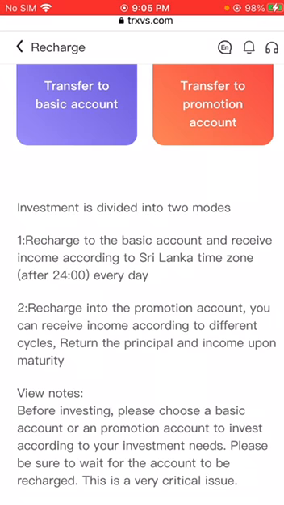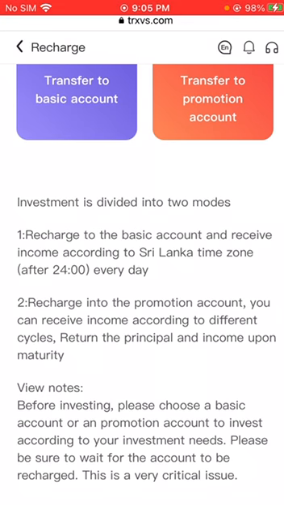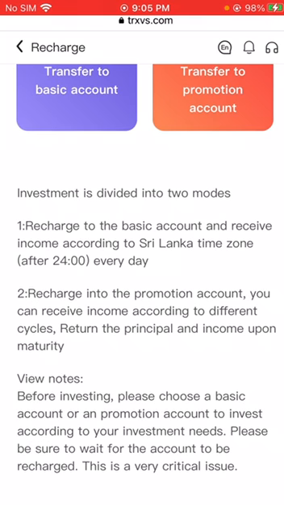Cumulative investment of 5 TRX to 20,000 TRX, 5% cash withdrawal per day. Cumulative investment of 20,001 TRX to 80,000 TRX, 6% can be withdrawn every day. The rest can be done in the same manner.